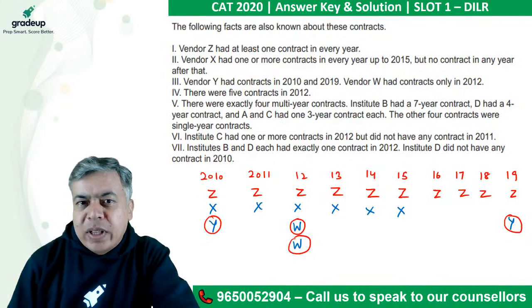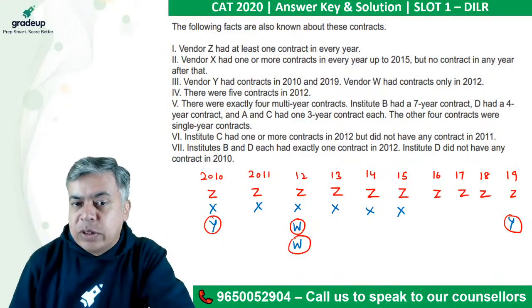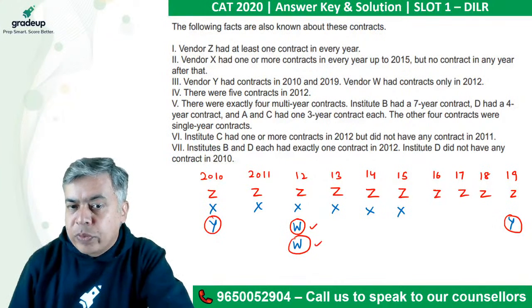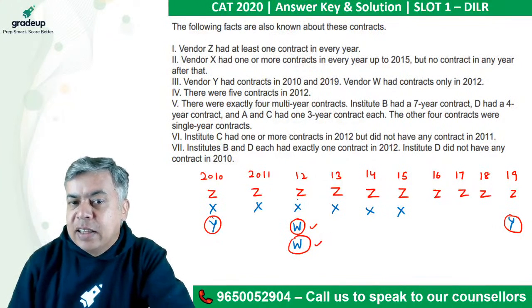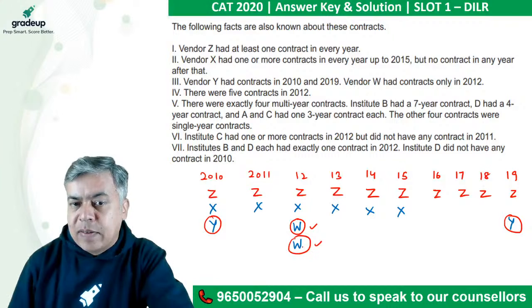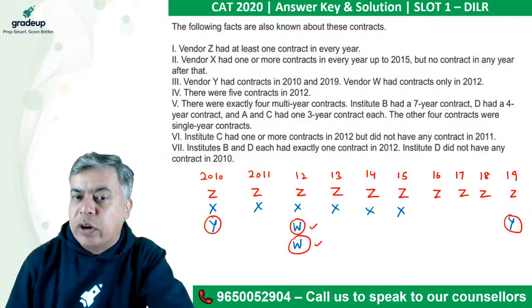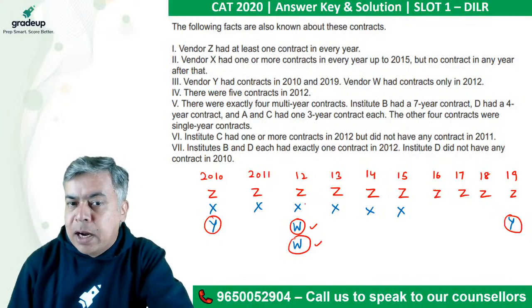Now let's see more information. There were 5 contracts in 2012. So W has 2, and one of X and Z will have 2 contracts here, because otherwise we have only 1, 2, 3, 4. So there must be 5 contracts. So either Z will be double or X will be double.